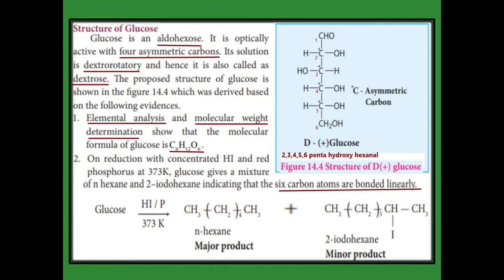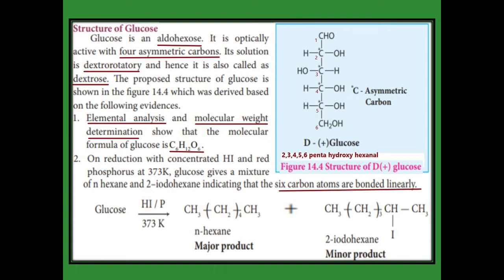confirm the structure of glucose by the following evidences. The first evidence: based on the elemental analysis and the molecular weight determination, the molecular formula proposed for glucose is C6H12O6. It contains 6 carbon, 6 oxygen and 12 hydrogen.